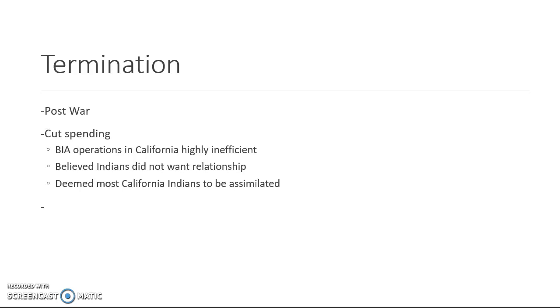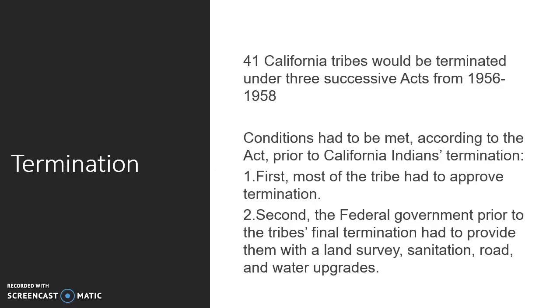Note, however, of course, that in many cases they neglected to speak with California Indians about these ideas. So under the Termination Act, despite having not spoken to California Indians, what you would learn later is that many California Indians did not know they had been terminated. Those treaty rights were no longer in existence, and a lot of things came out of this termination.